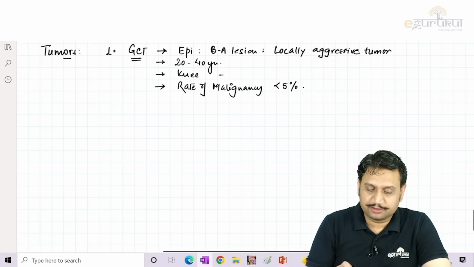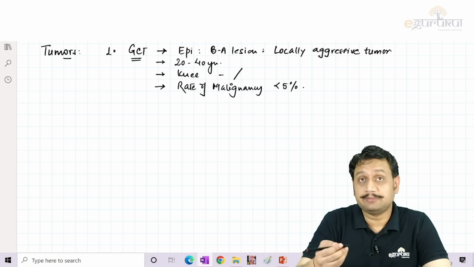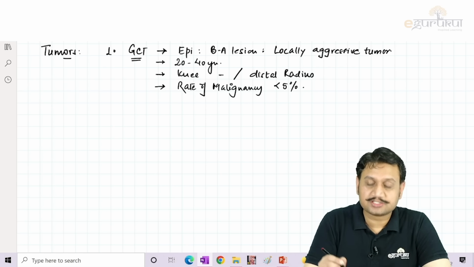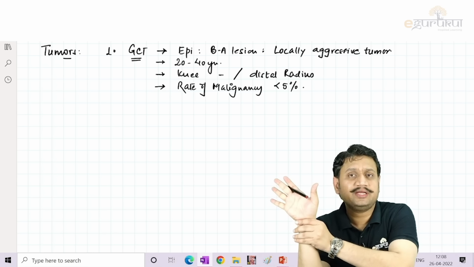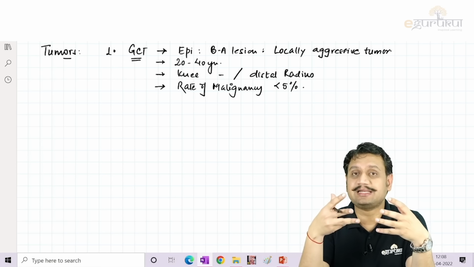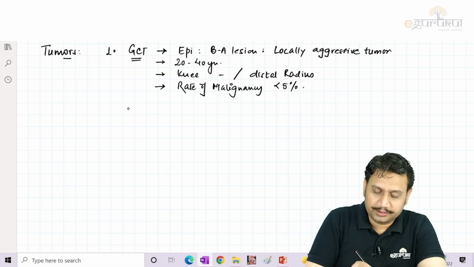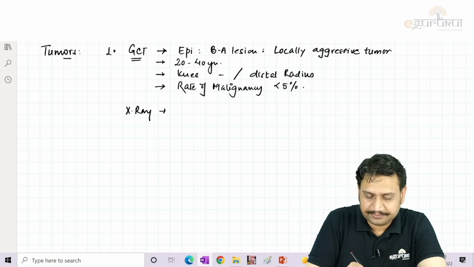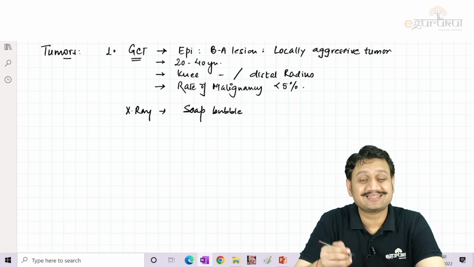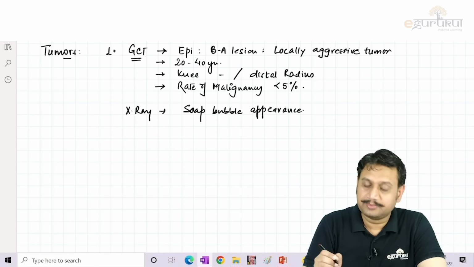Now, giant cell tumor, clinically, in the upper limb is most commonly seen at the distal radial area. In the late stages, when you try to palpate these lesions, when you press them, they feel like what is described as an eggshell crackling. That is something seen in a late stage. How do you see the giant cell tumor on X-rays? You all know, it is a lytic lesion with multiple septations, which is usually described as the soap bubble appearance.